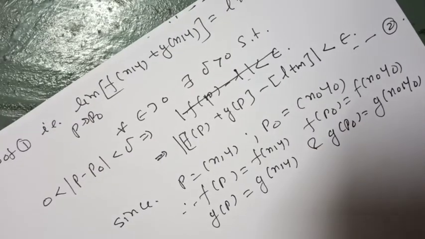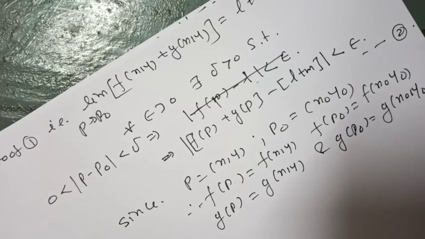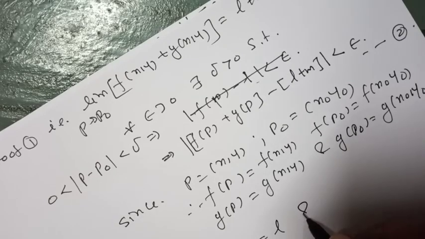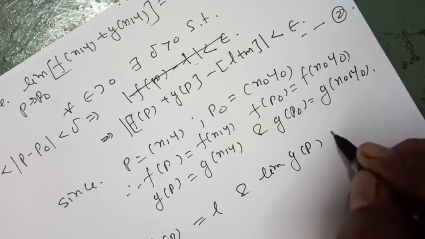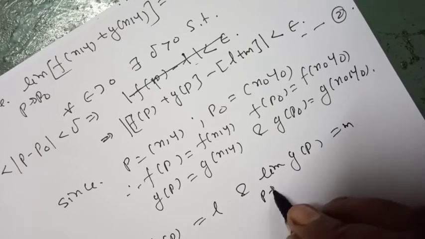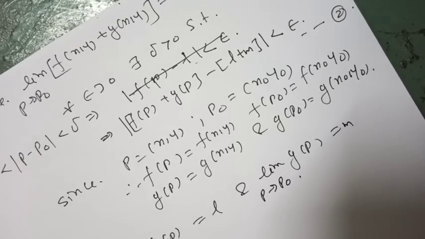Again, the limit of f of p is L as p tends to p0, and the limit of g of p equals m as p tends to p0.